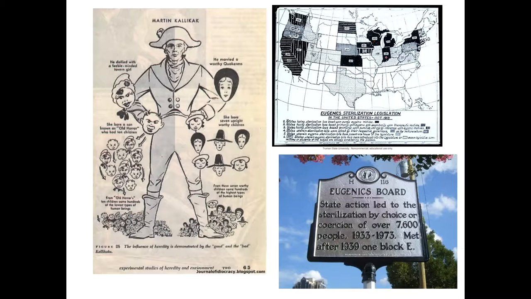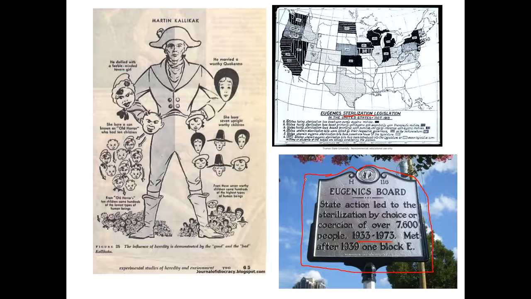And you can see the states throughout the country where these sterilizations occurred. And you can see in North Carolina, we have markers that, I guess, honor or lament the fact that the state was sterilizing people. Over 7,600 people between 1933 and 1973 were sterilized in North Carolina because they were deemed unfit, and their right to reproduce was taken away because our society was worried, well, if you have kids, they're going to be a drain on our economy. They're going to be a drain on our society, and we're going to have to spend all of our money to take care of them. So you shouldn't have any kids. This is incredibly offensive. This is incredibly terrible.